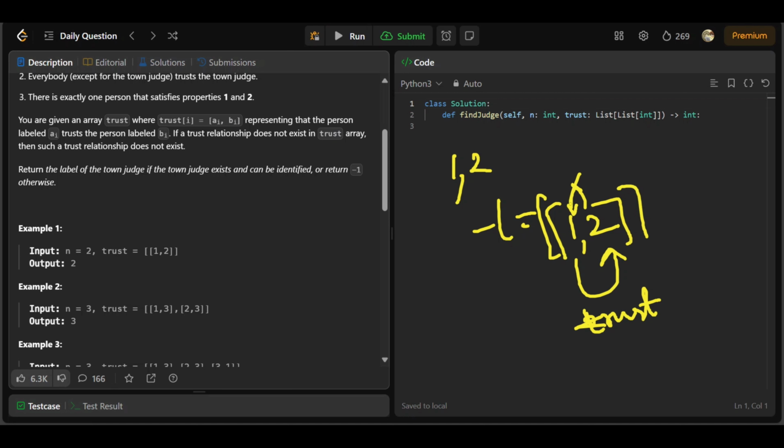We need to return the town judge here. So we have only one relationship, so we can say that 1 trusts 2. So 2 is the town judge, and we need to return 2 as the answer. Let's see how to solve this problem.